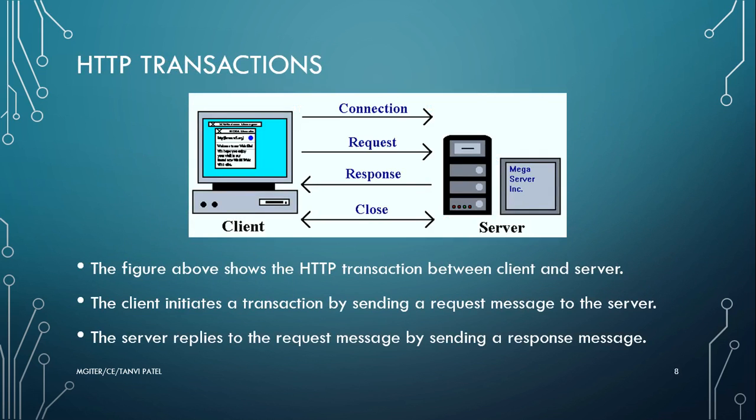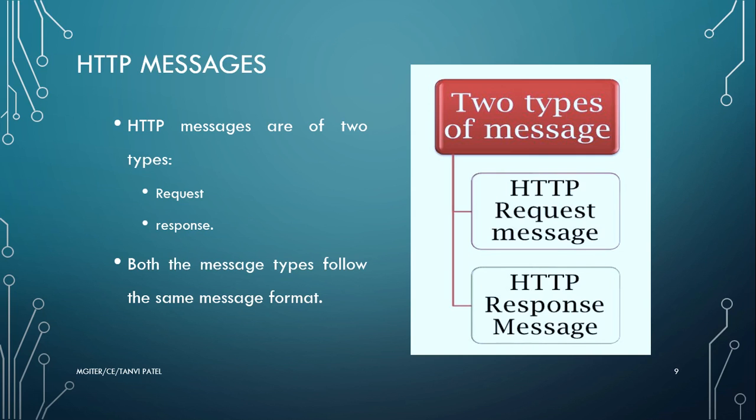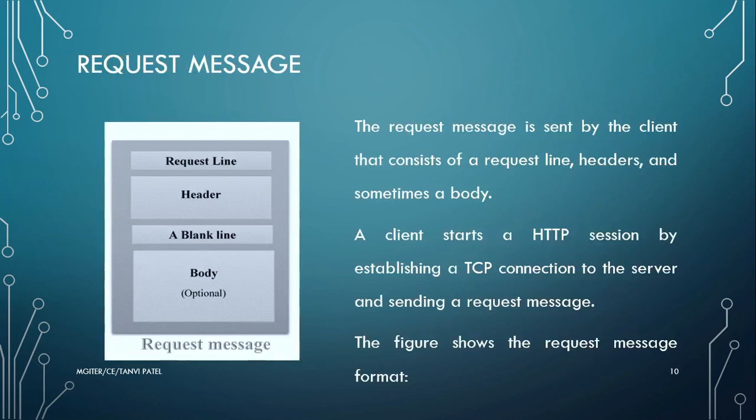Now next is HTTP transactions. How the transaction process is done in HTTP. Here the figure above shows the transaction between the client and the server. The client initiates a transaction by sending a request message to the server, and the server replies back by sending a response message to the client. HTTP messages. HTTP messages are of two types, that is request and response. Both these message types follow the same message format.